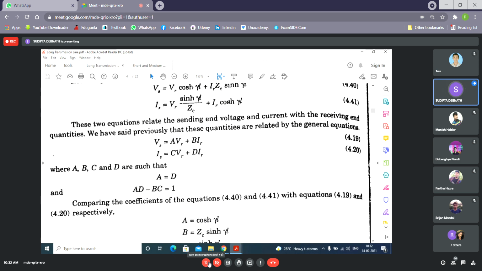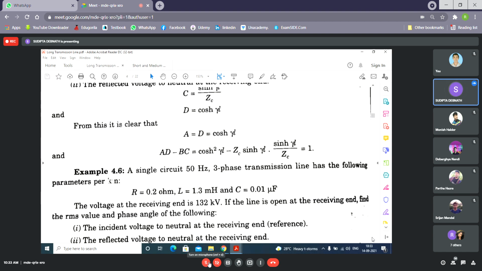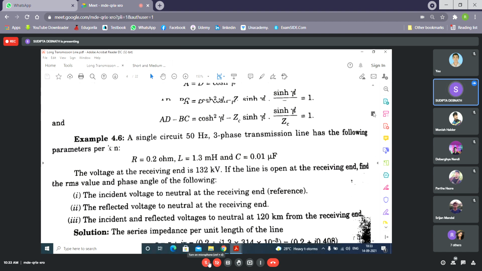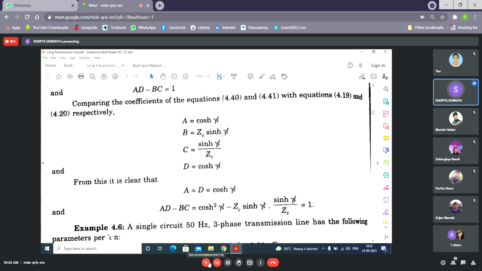But you have to remember the relations of hyperbolic functions. Then only you will find AD minus BC equal to 1. And A equal to D you can easily find out from here. If this is A, this is D. So ABCD are these that I told you. And AD minus BC equal to 1 they have shown.